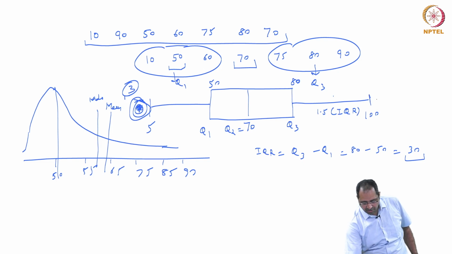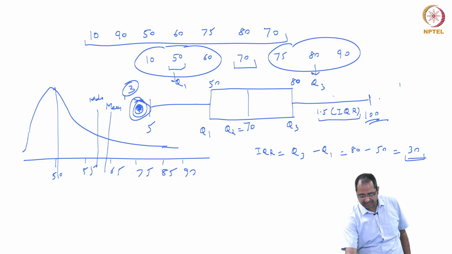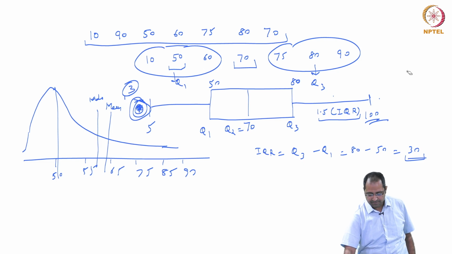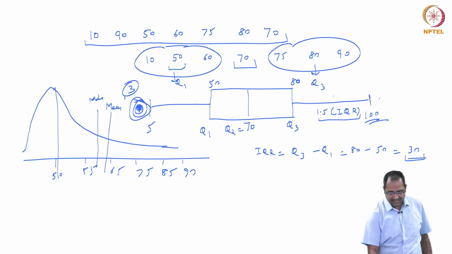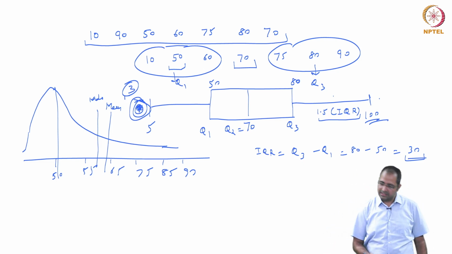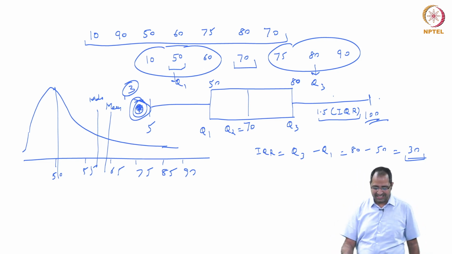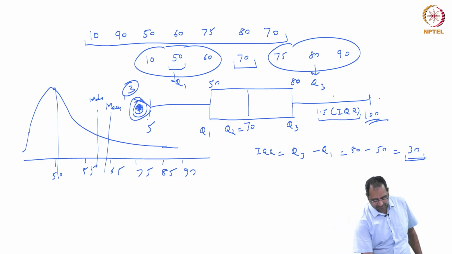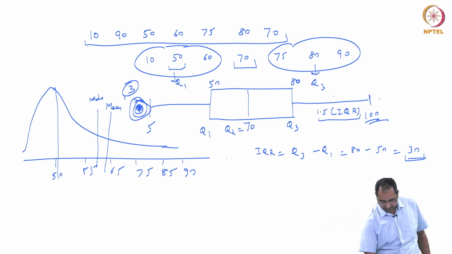Any number beyond this on the positive side is not possible here because maximum marks are 100. If I add 1.5 times IQR, which is 30, that becomes 45. So 80 plus 45 is 125. 125 is not possible because the exam question paper is out of 100. But on the negative side it is possible. So we apply 1.5 times IQR on the positive side and the negative side. On the negative side, we again go 1.5 times IQR, so 50 minus 1.5 times IQR, which was 5.